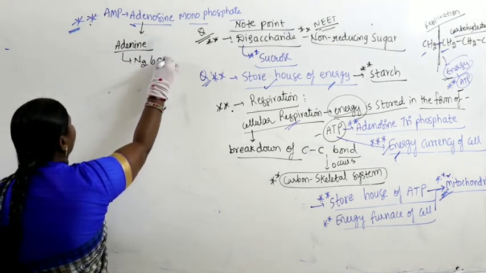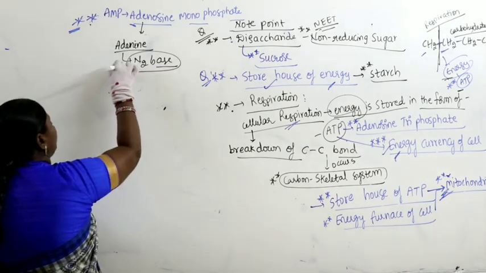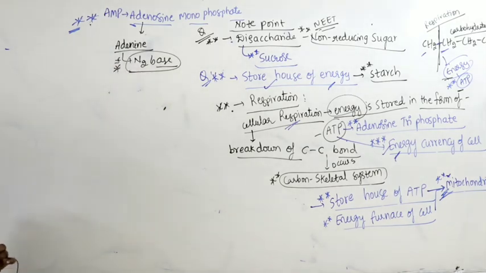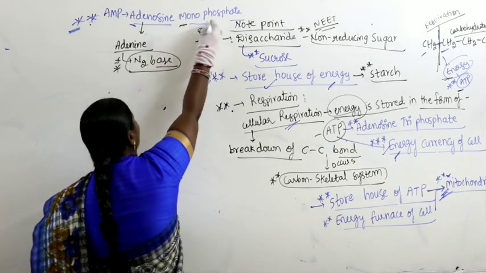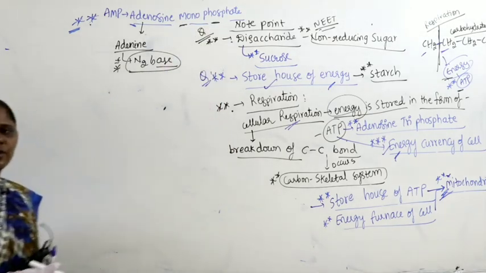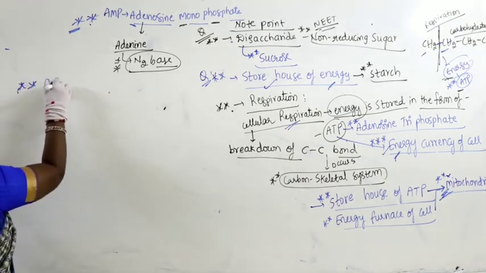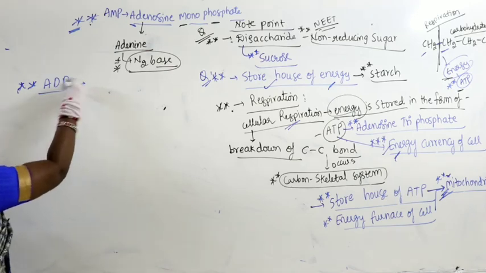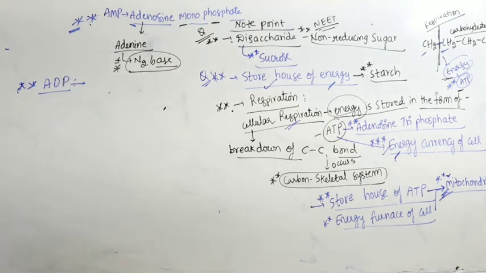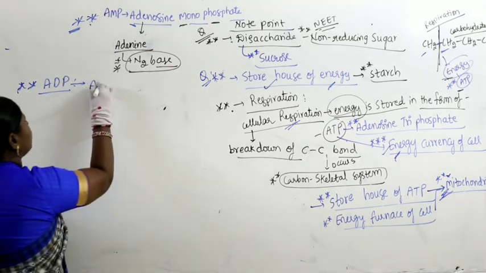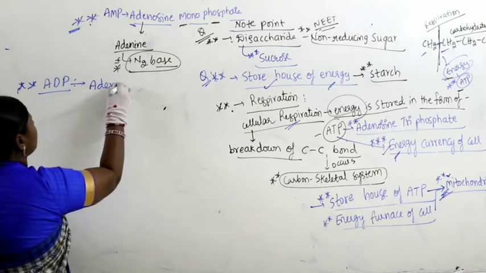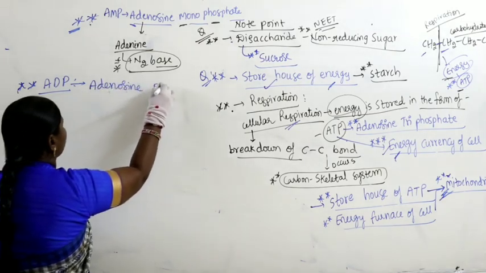What is adenine? Adenine is nothing but a nitrogen base. All of you know the nitrogen bases: adenine, guanine, cytosine, thymine. So whenever adenosine is attached with one phosphate, it is referred to as AMP. Then one more phosphorus is attached, and energy will be stored in the form of phosphate. Then it becomes adenosine diphosphate.